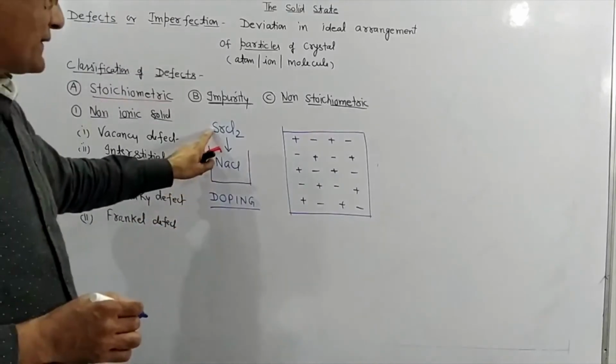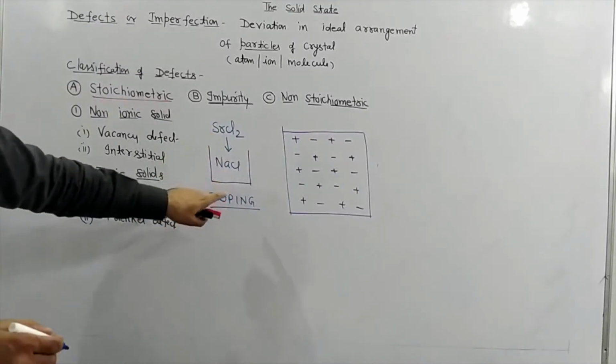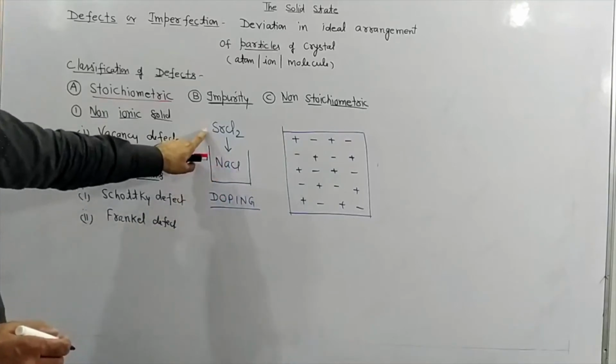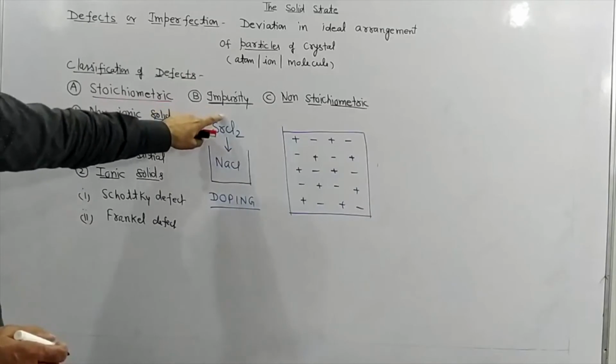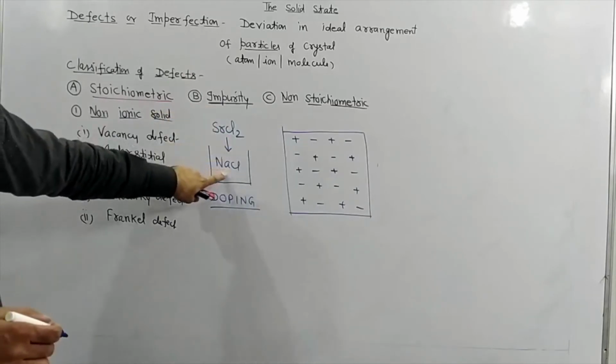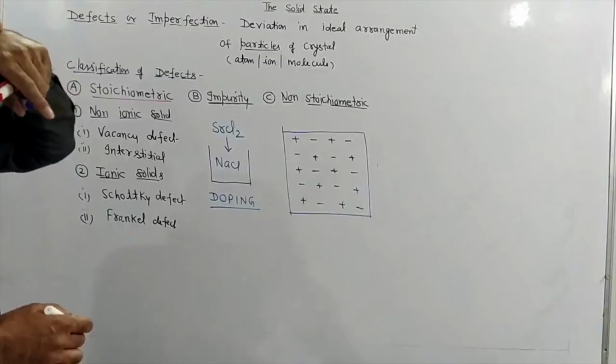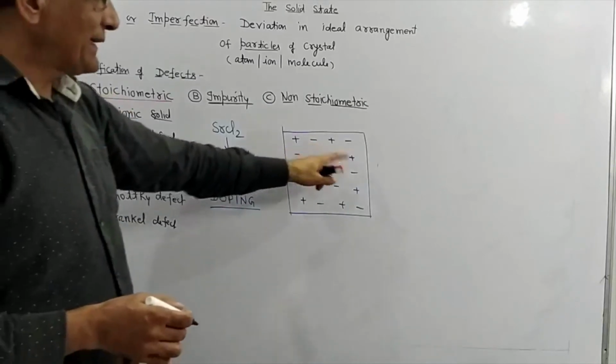How can we add strontium chloride in NaCl? We can take molten NaCl, and we can take molten strontium chloride. After that you can pour some molten strontium chloride into this NaCl. Again it will get solidified, it will get crystallized. Then it will be like this.